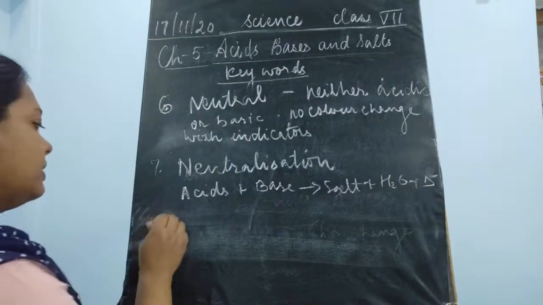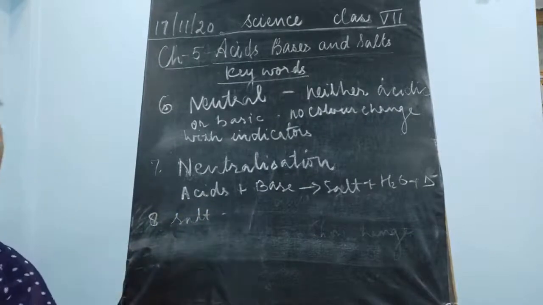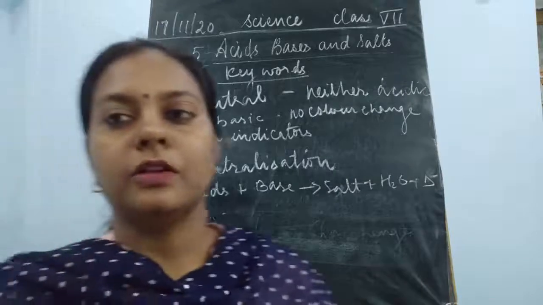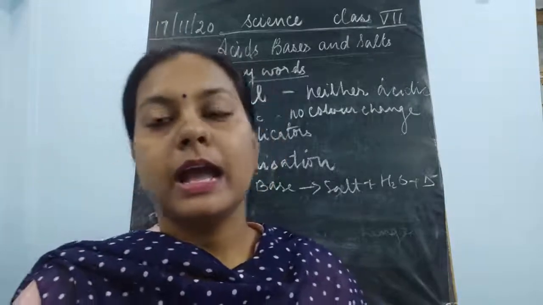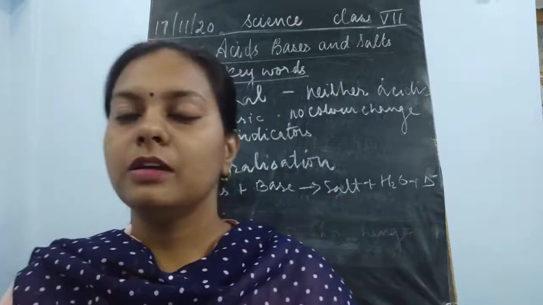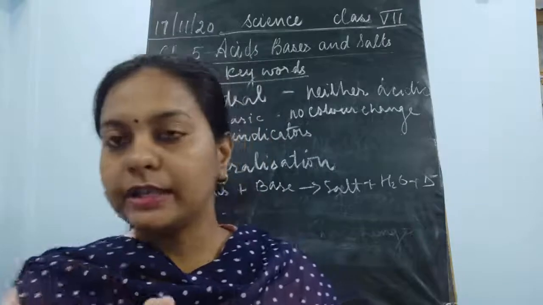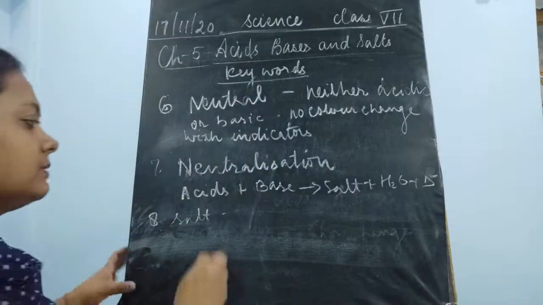And the last word is salt. So you can say that salts are those substances which are the end product of the neutralization reaction. As you know, acids react with bases to form salt and water. So what is salt? Salt is a substance.